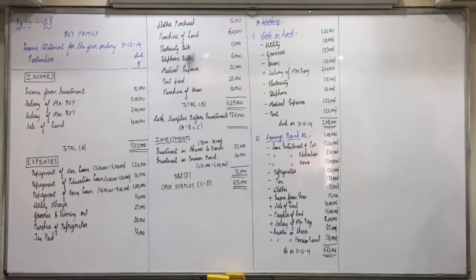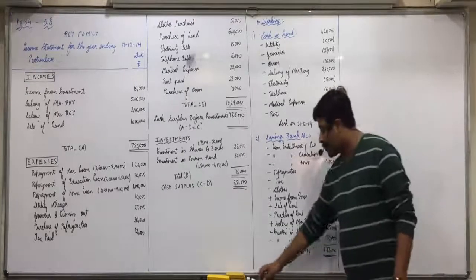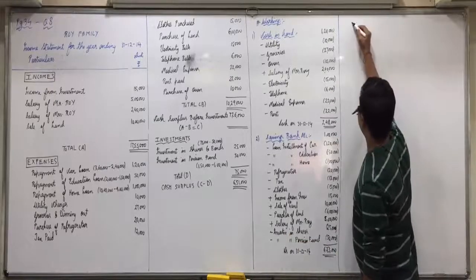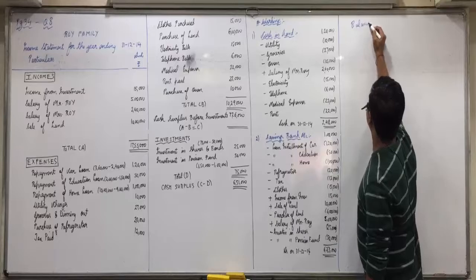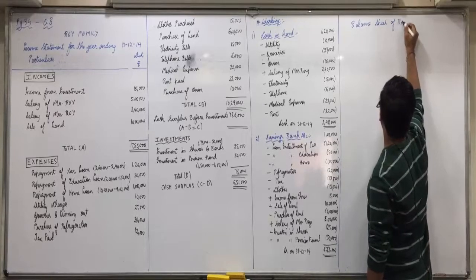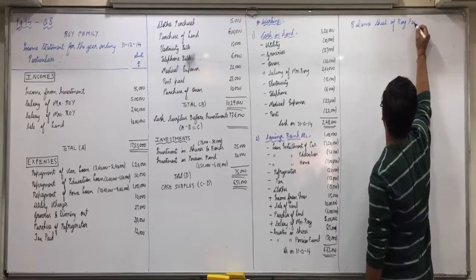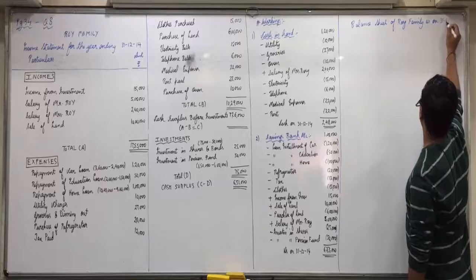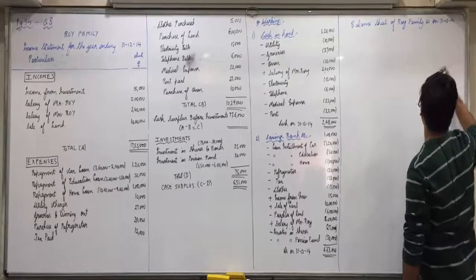The missing information was only two, cash and savings account, that we have obtained. Now the balance sheet of Roy family as on 31/12/14.